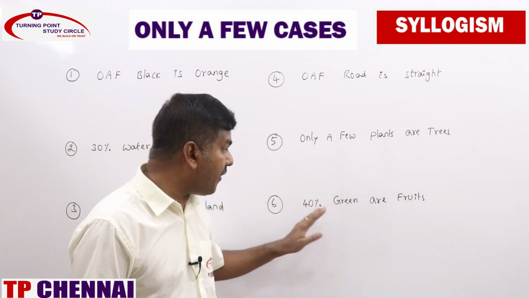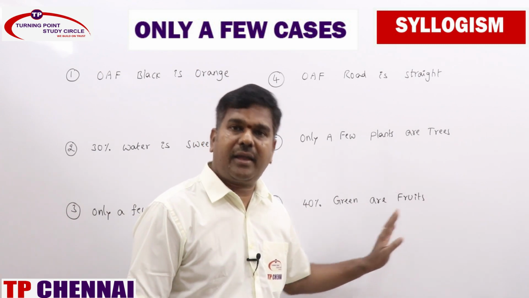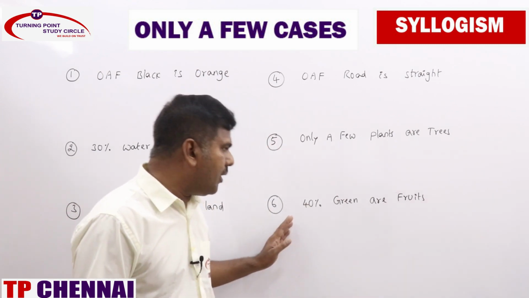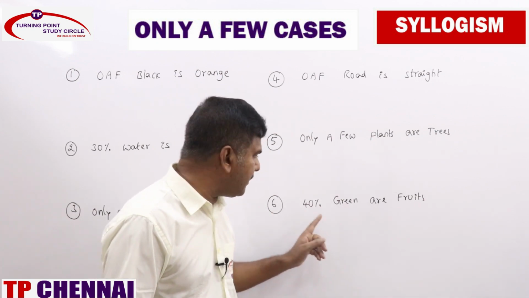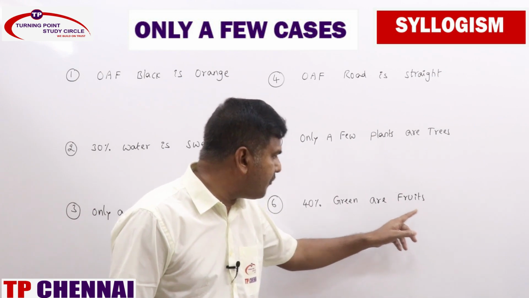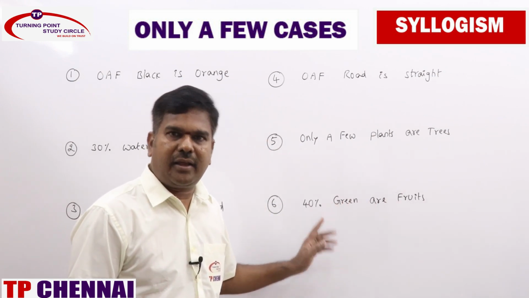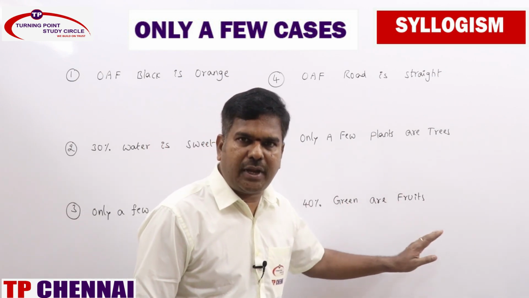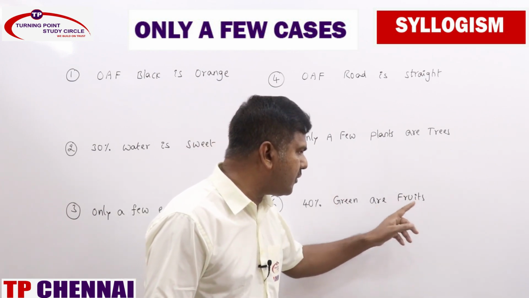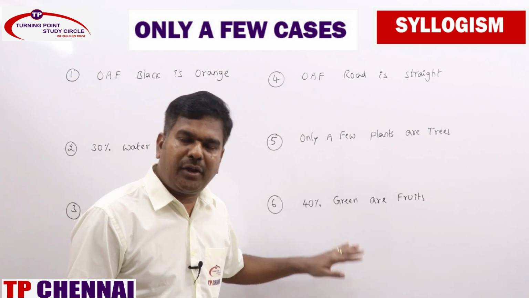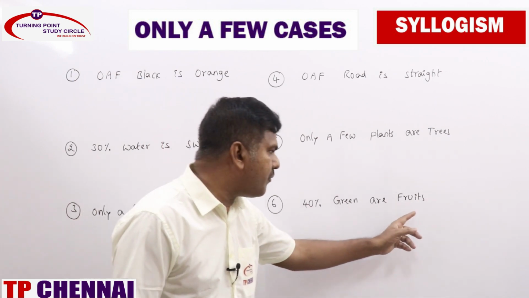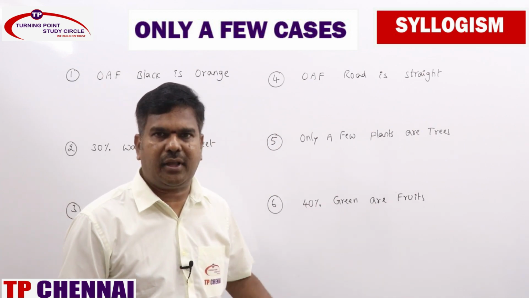Coming to this one, 40% green are fruits. Again, this has to be treated as only a few. Clear? So now, what are all the immediate inferences we will be getting? Some green are not fruits, and some fruits are greens. It is directly implied by the O statement, and only a few can be converted into I statements. Coming to possibilities, all fruits are greens is a possibility, and some fruits are not greens is a possibility.